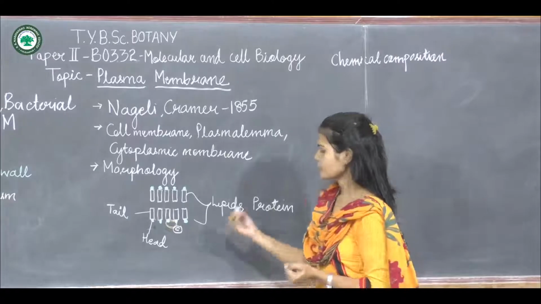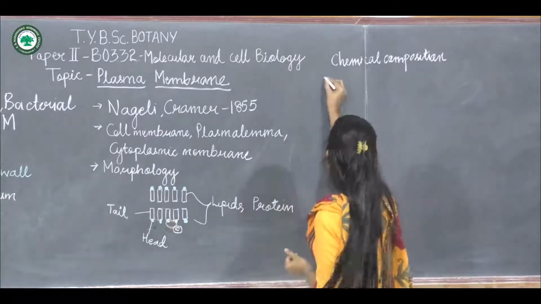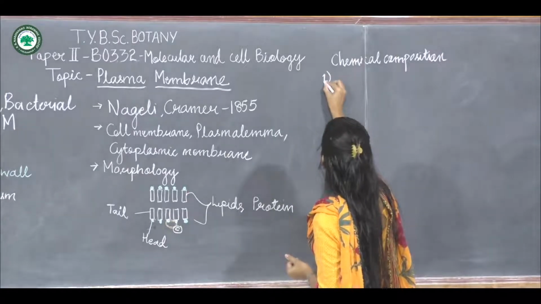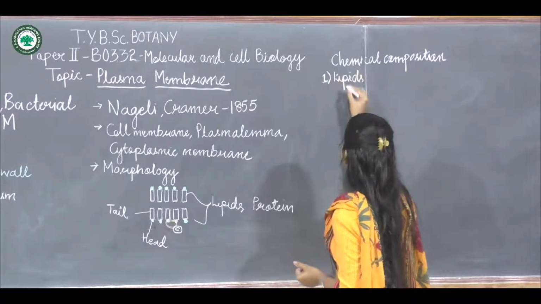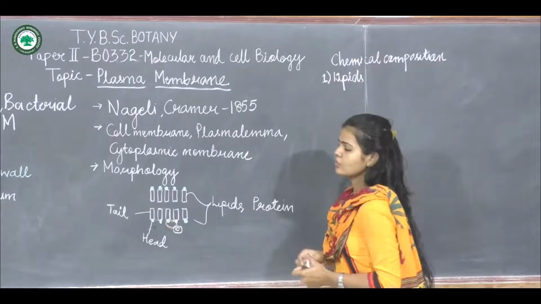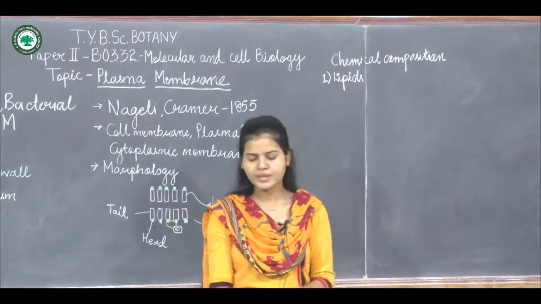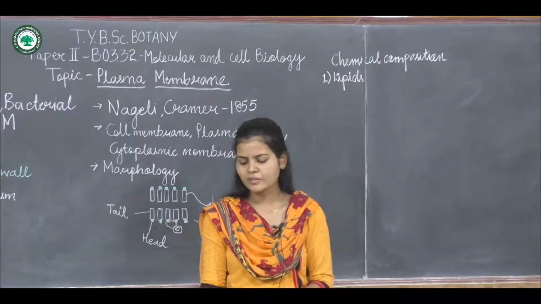So mostly the first thing is the lipid. There are different types of lipids present on the plasma membrane.